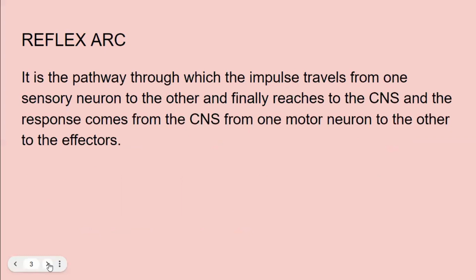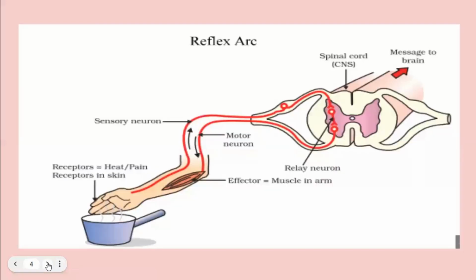What is a reflex arc? It is a complete pathway through which the impulse travels. Whenever you touch a hot object, how it works. The heat is the stimulus, and then it is received by the skin receptor cells, and the impulse in the form of the free mobile sodium and potassium ions run over the sensory neurons from one neuron to another neuron, and finally it reaches to the central nervous system where the data is processed and the response comes in the same way like free mobile ions over motor neurons to the effectors, which are the muscles. So this complete pathway is called reflex arc.